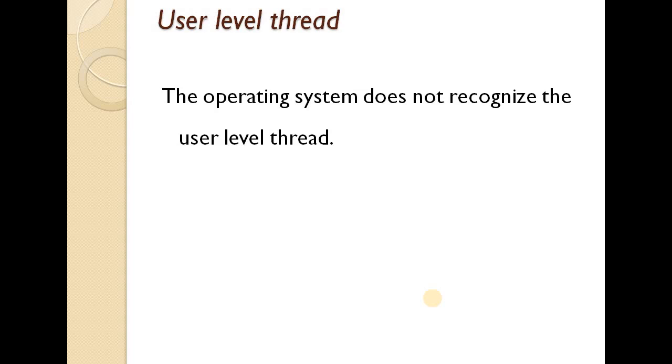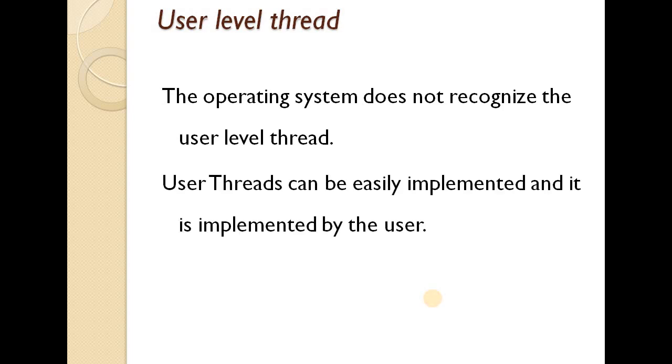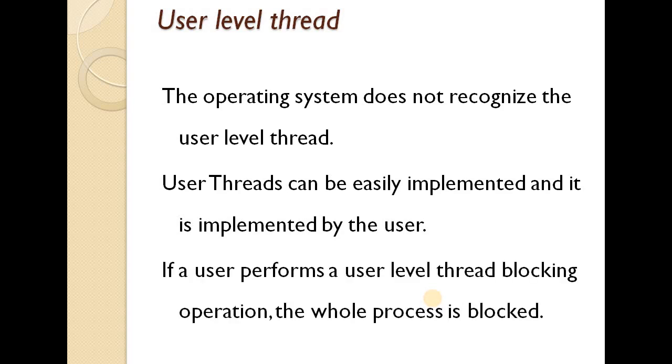So user level thread information is not given to the operating system. User threads can be easily implemented. If a user performs a user level blocking operation, the whole process is blocked. The kernel level thread knows nothing about the user level thread.